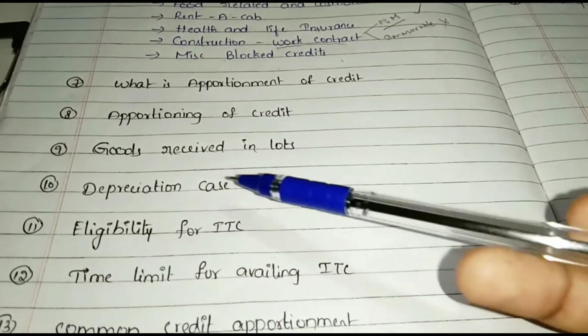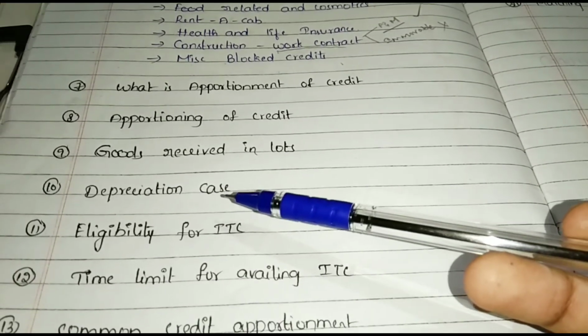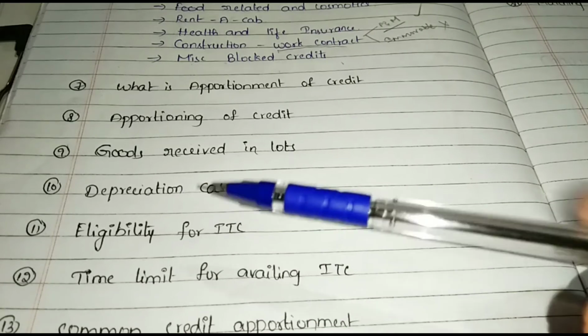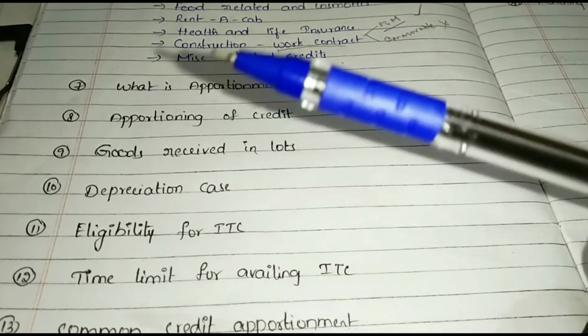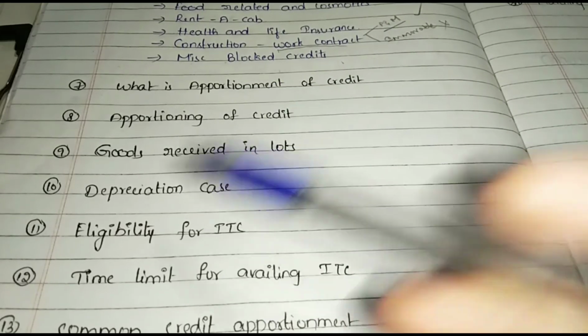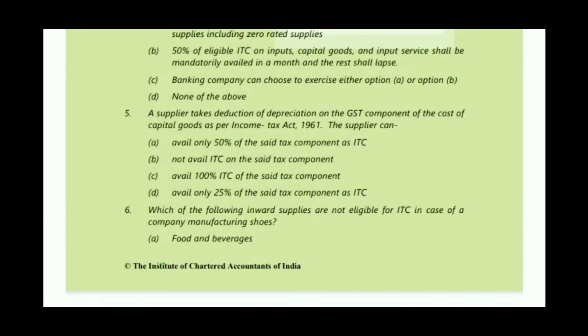And see the next, the depreciation case. The GST provision says that on GST paid for purchase of capital goods, you can claim ITC or you can claim depreciation, but not both. See the fifth question. A supplier takes deduction of depreciation on the GST component of the cost of capital goods as per Income Tax Act 1961. The supplier can avail only 50% of the said tax component as ITC, or option B, not avail ITC on the said tax component. Option B is correct.